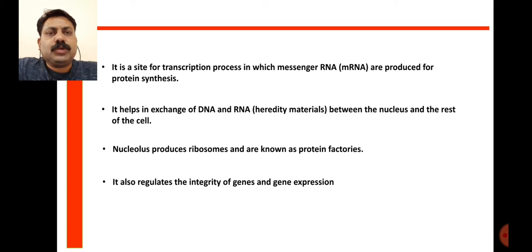It also contains the chromatin material. The chromatins are of two types, heterochromatin and euchromatin. Eu means true chromatin, and heterochromatin is false chromatin. And the nucleolus. This nucleolus is an important site because it has a role in RNA synthesis.